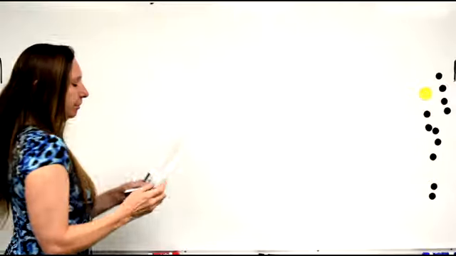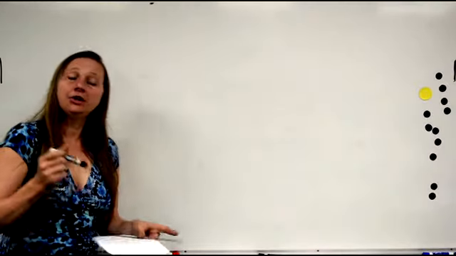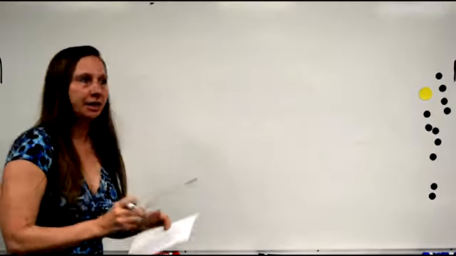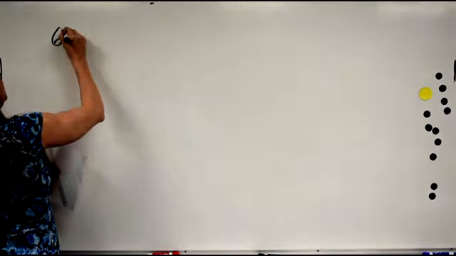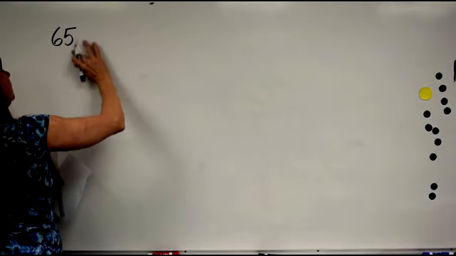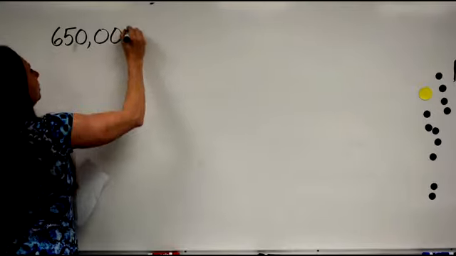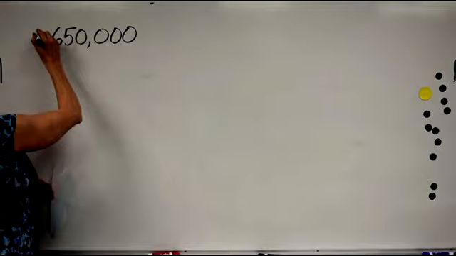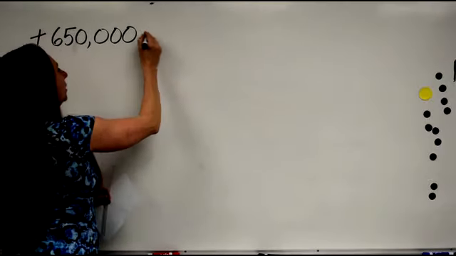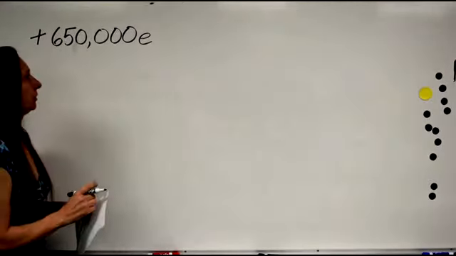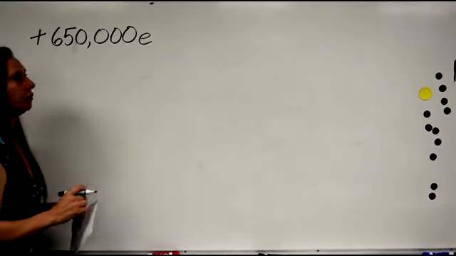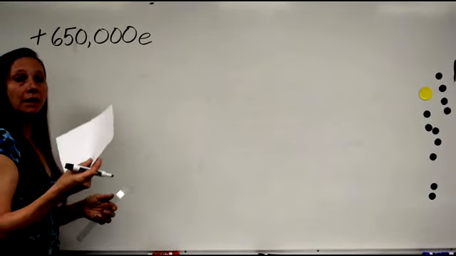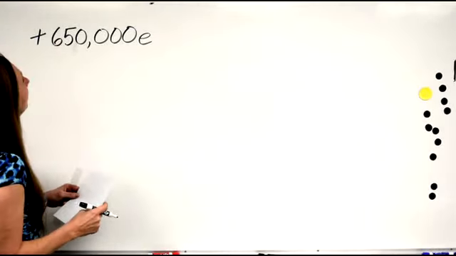Let's say they start out neutral, and when I rub them together, the acetate loses 650,000 electrons. So the acetate is now positive 650,000 elementary charges, and the paper is now negative 650,000 elementary charges.